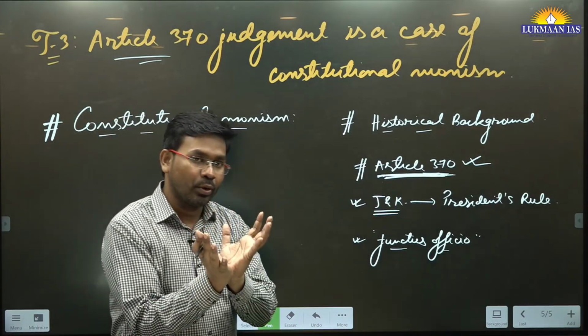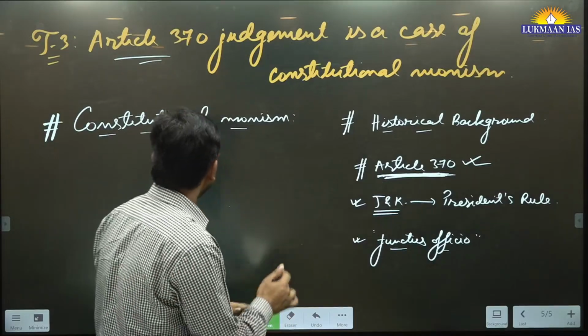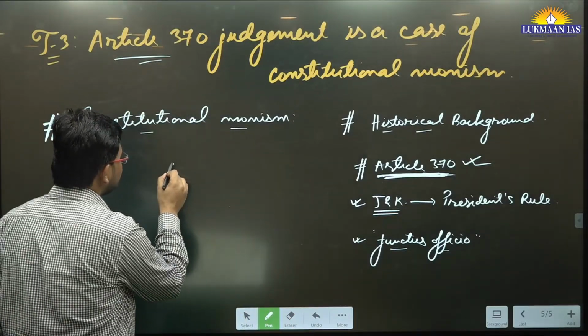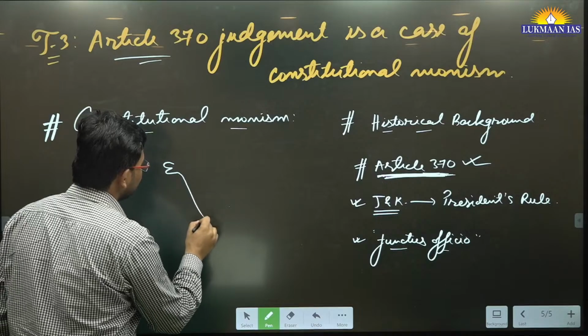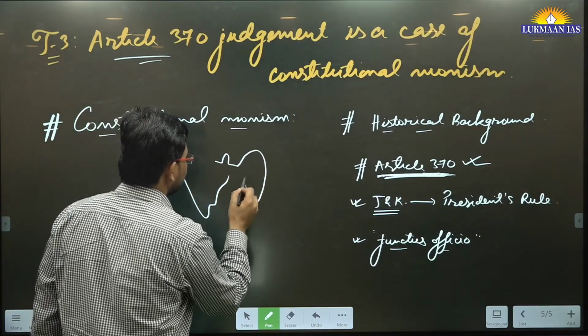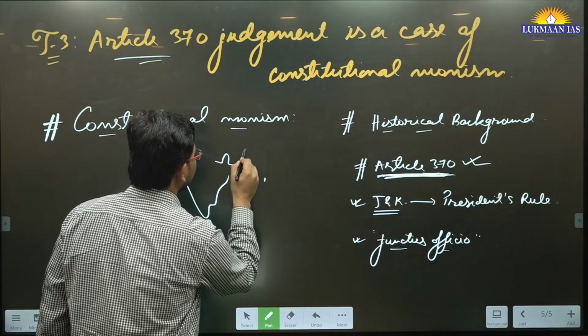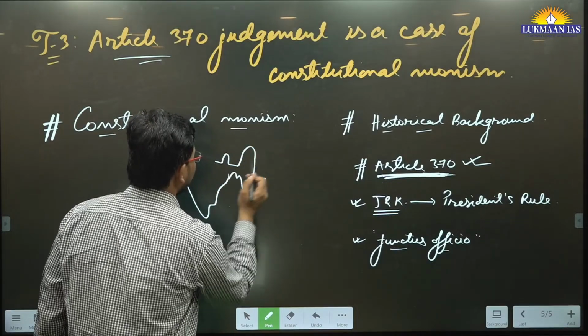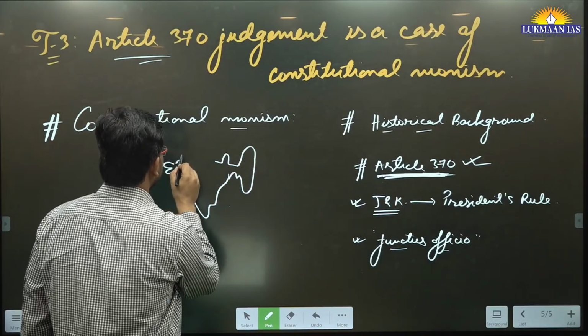So basically what Justice Sanjay Kaul has said is, for example, let's say I'm drawing a rough sketch, a rough map of India.